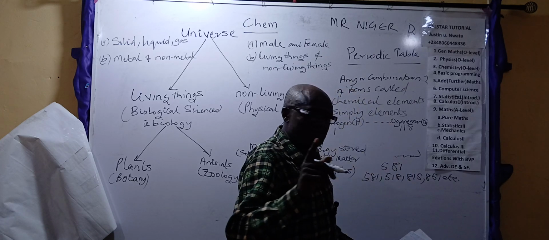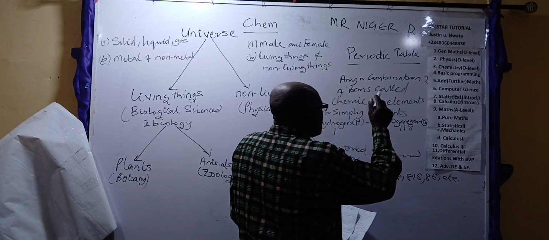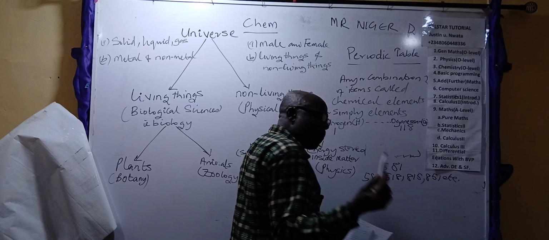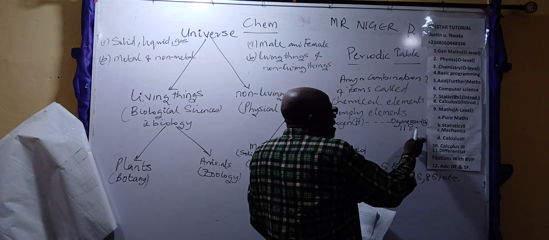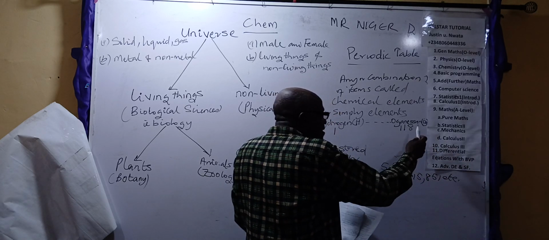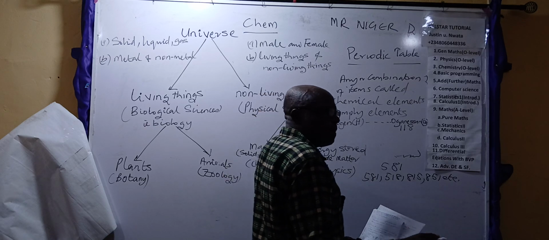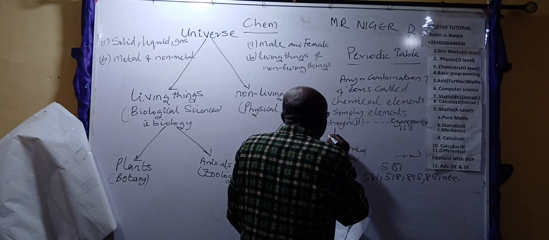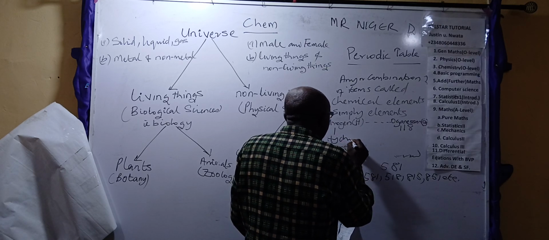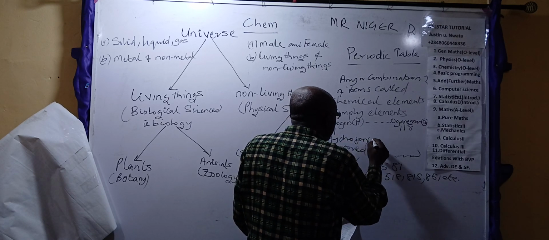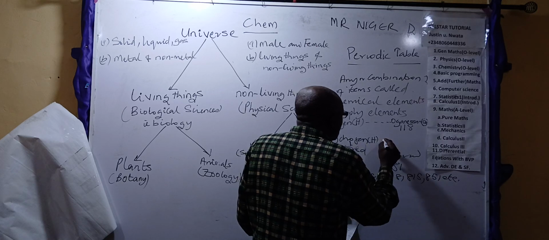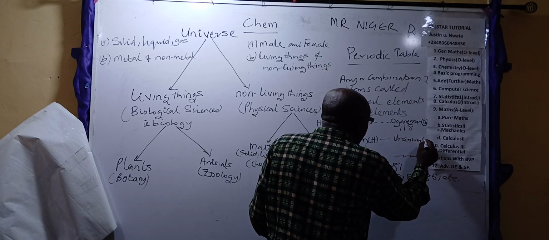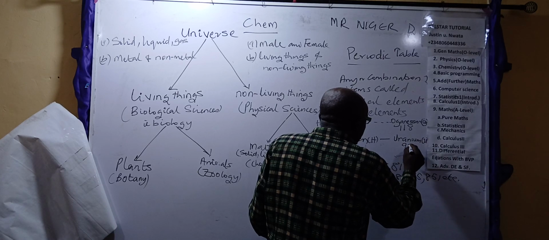Please get me right. This 118 keeps on increasing. You may open the textbook now, you see that they don't stop at 119 or 120. This thing keeps on increasing. But the basic ones that can never increase, that I have discovered, are from hydrogen, H, which is 1, to uranium, U, which is 92.